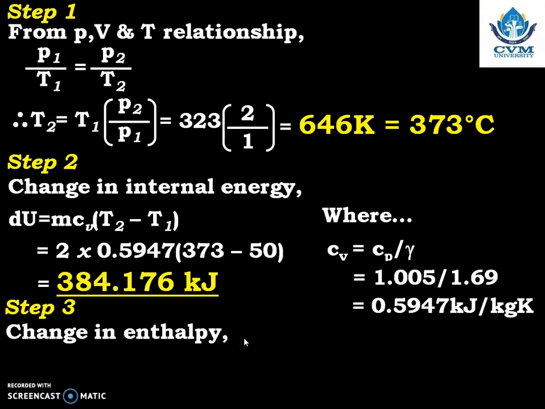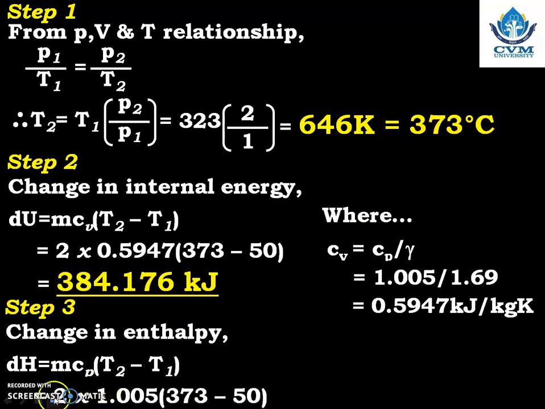Now change in enthalpy, delta H. What is the equation to calculate delta H? Yes, delta H is equal to mCp delta T, that is T2 minus T1. Mass they have given, Cp they have given, T2 we have calculated, T1 they have given. So put the values here. Mass 2 kilogram into Cp 1.005, T2 373 minus 50. So on calculation, we are going to get delta H is equal to 649.23 kilojoule.